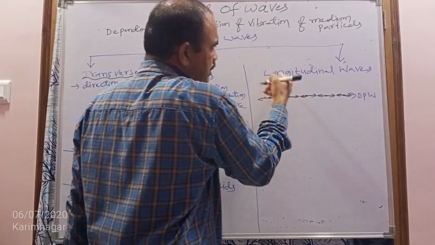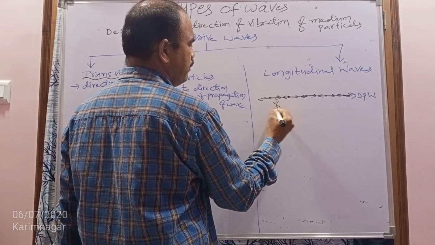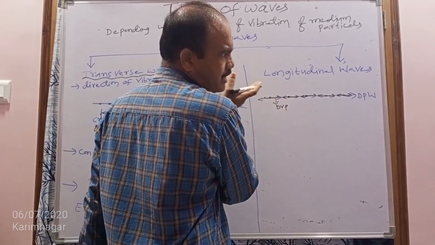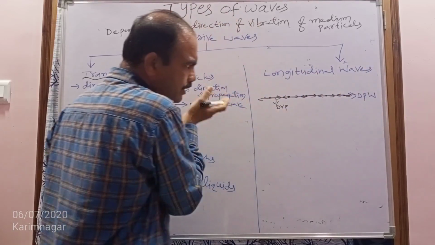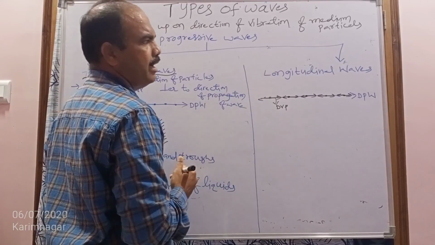Such a type of wave is called the longitudinal wave, and this is the direction of vibration of the particles. In which direction the wave is propagating, in the same direction the particles are vibrating. Such a wave is called a longitudinal wave.